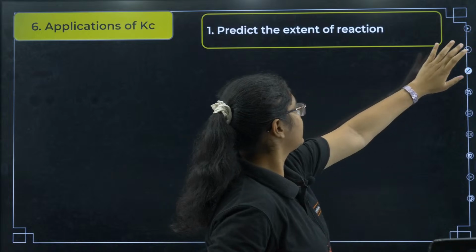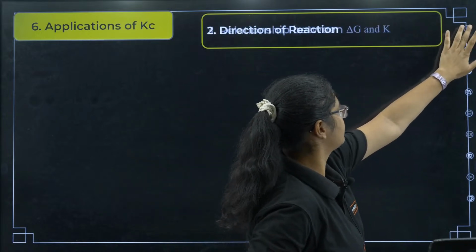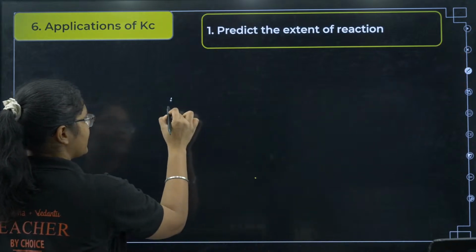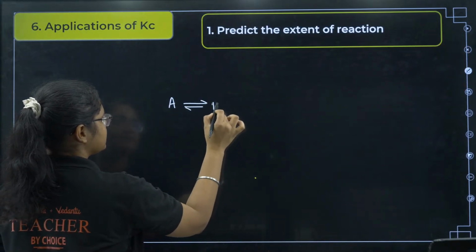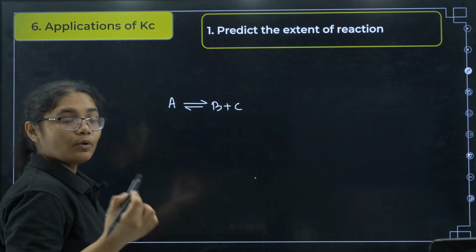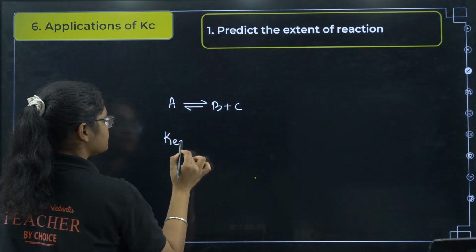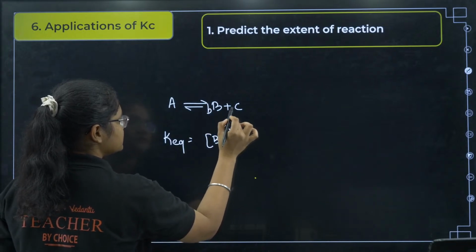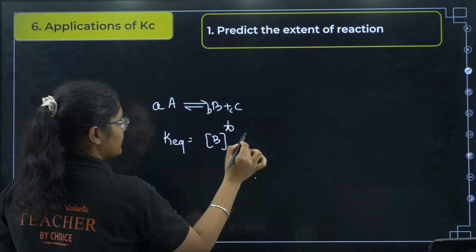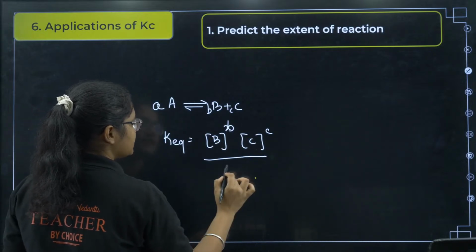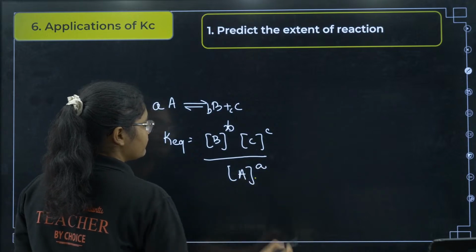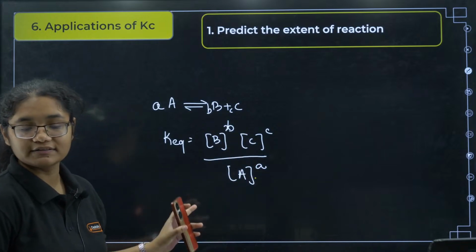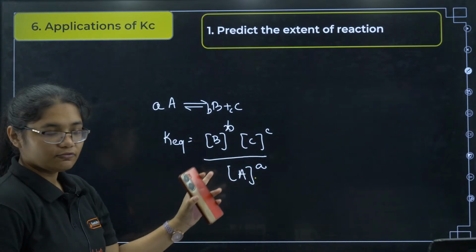Equilibrium. I'll again be telling the formulas of equilibrium that you should know. First of all, if I have a general reaction, A gives me B plus C, then what will be the K equilibrium for this one? That will be the concentration of B to the power of b, C to the power of c, divided by A to the power of a, where these are the coefficients. This is the equilibrium constant formula.